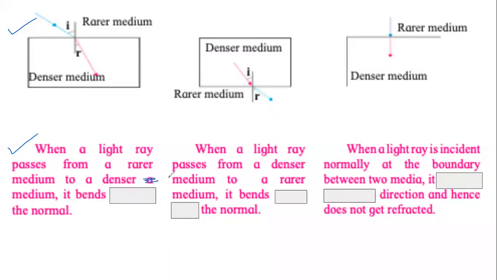Correct, Alfia? Correct, Karina? Correct, Aman? Yes, correct. When a ray of light passes from rarer medium to denser medium, we see that in the diagram here. So ideally it should have gone like this if the light traveled in a straight line without bending, but now you see it has bent towards the normal.